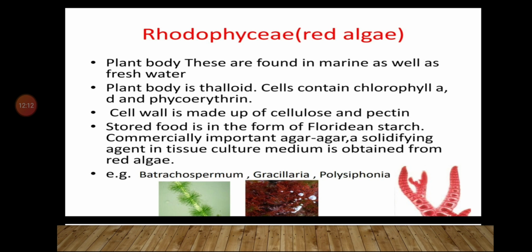Now we have to study the salient features of other divisions, that is Bryophyta, Pteridophyta, Gymnosperms and Angiosperms. Today we have studied the salient features of the kingdom Plantae. In that we have studied the cryptogams Thallophyta. One more cryptogam is remaining, that is Bryophyta, and then we will move to phanerogams.